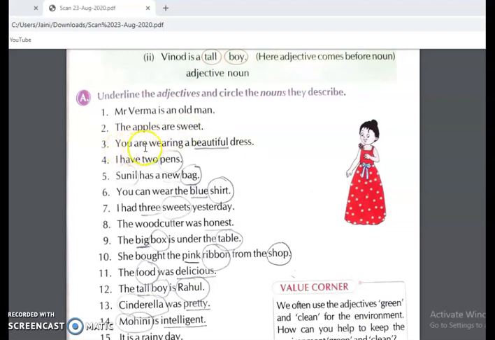Then next, you are wearing a beautiful dress. In this sentence, dress is the noun, so you have to circle the noun, and beautiful is an adjective, so you have to underline the adjective. Like this, I have 2 pens. So pens is the noun, so circle pens, and 2 is an adjective. So you have to underline 2.